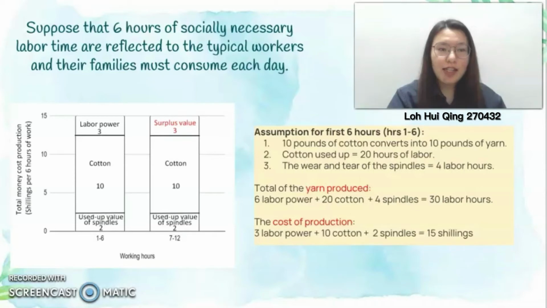So now we can calculate the total of the yarn producers. We added up the labor hours, which is 6 labor power, 20 for cotton and 4 for used up spindle value. So it equals 30 labor hours. And the total production cost is added up with 3 labor power, 10 for cotton and 2 for used up spindle value. So the total production cost is 50 shillings. However, the first 6 hours does not bring any surplus rate or gain to a capitalist. Therefore, the worker working hours are extended beyond 6, as we can see in the graph.